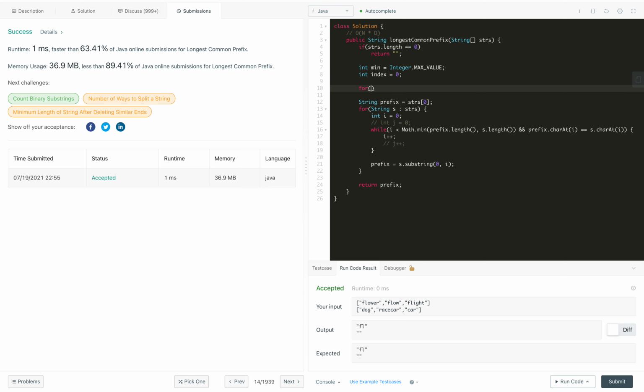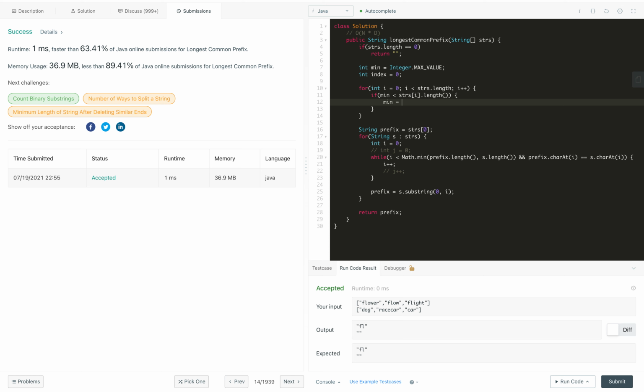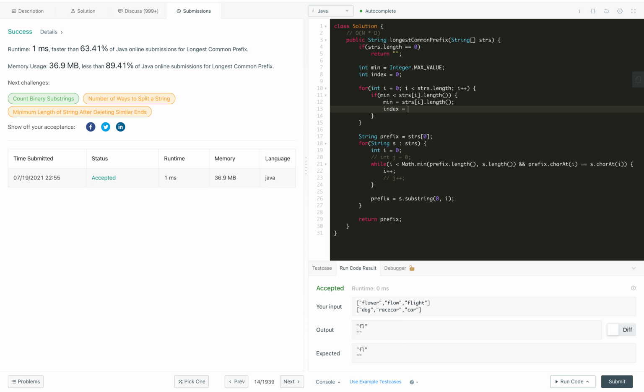Now we iterate over the array by index, since we need to note down the index, and check if the current string's length is less than the minimum. If it is, we update the minimum as well as the index by i.